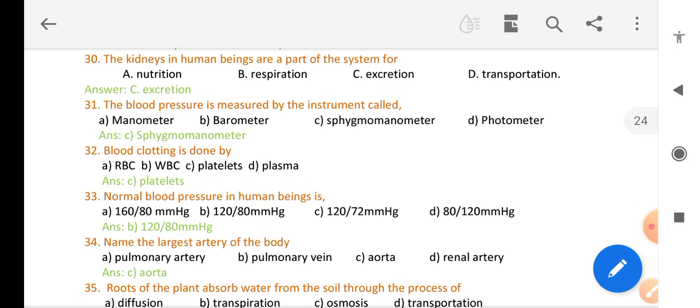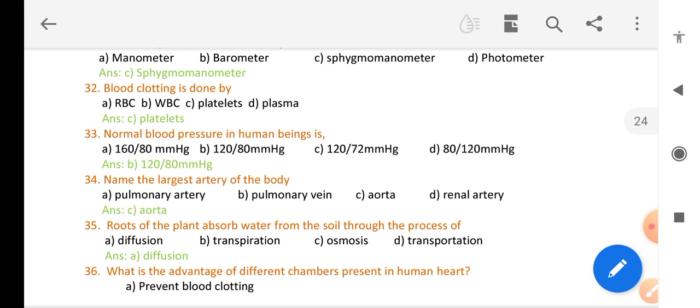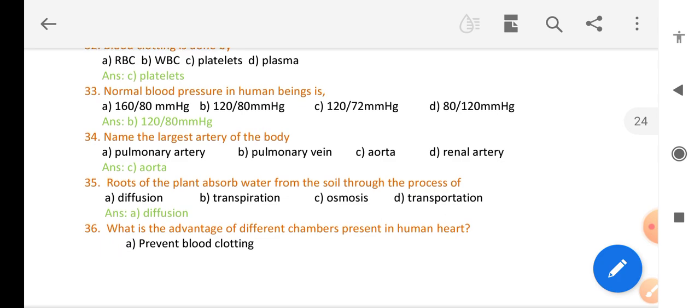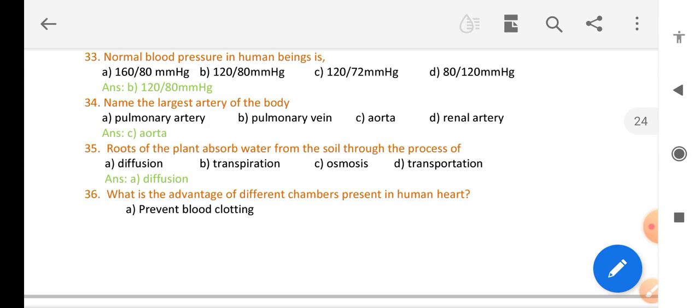Normal blood pressure in human beings is 120 by 80 mmHg. Name the largest artery of the body. Aorta. Roots of plants absorb water from the soil through the process of diffusion. What is the advantage of different chambers present in the human heart?